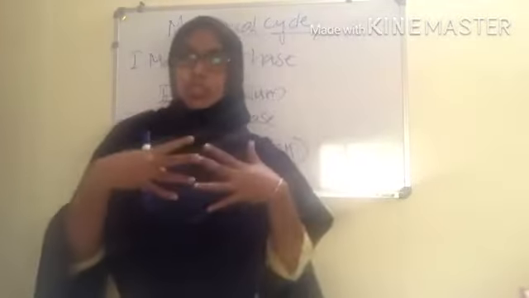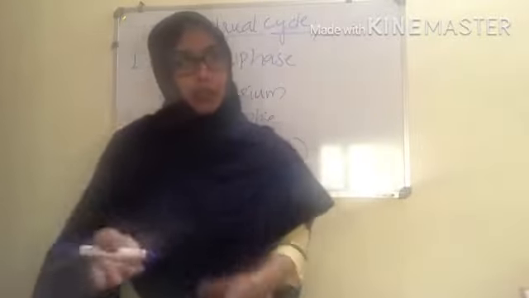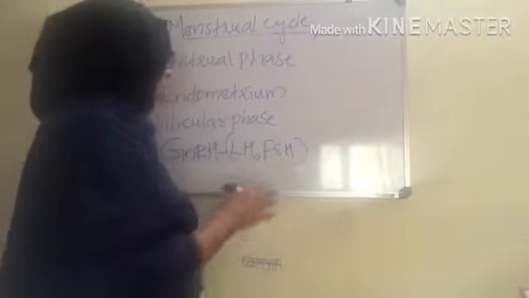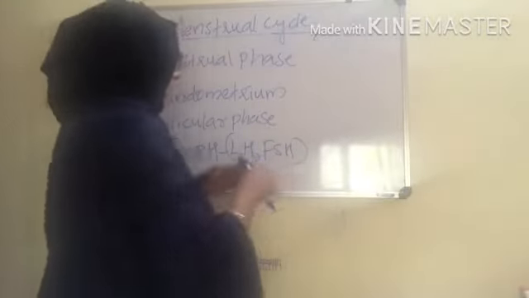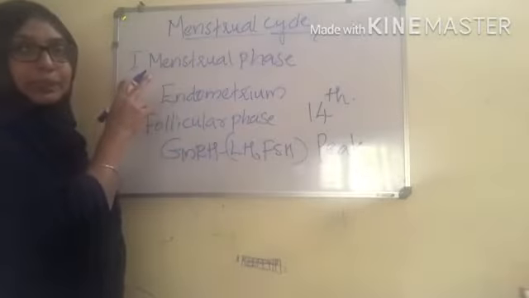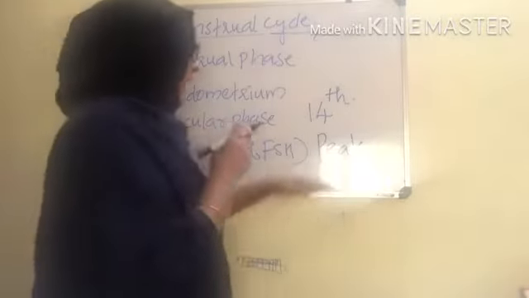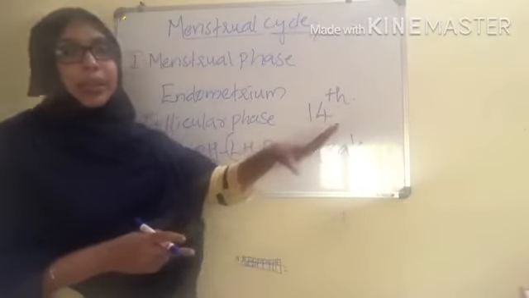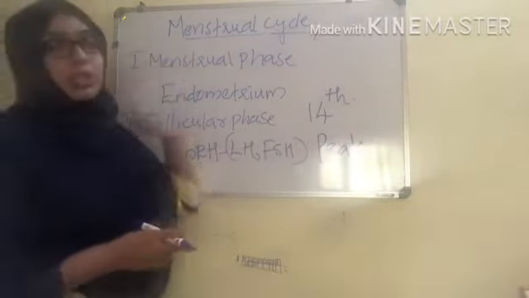Clear? That will regenerate the endometrium by proliferation and also mature the Graafian follicle. Along with it, LH and FSH also increase their secretion, and they reach a peak on the 14th day of the menstrual cycle, that is, the 14th day after menstruation.